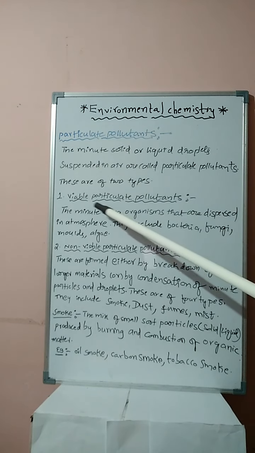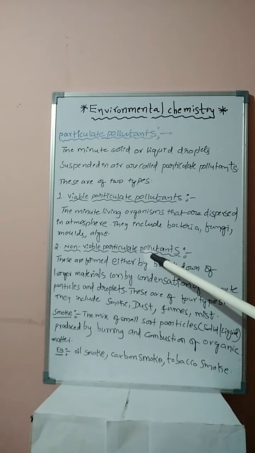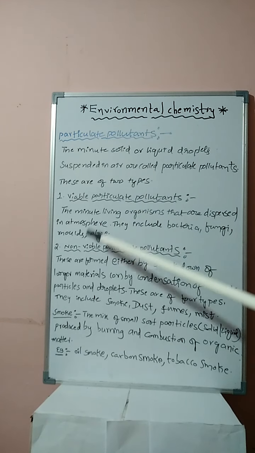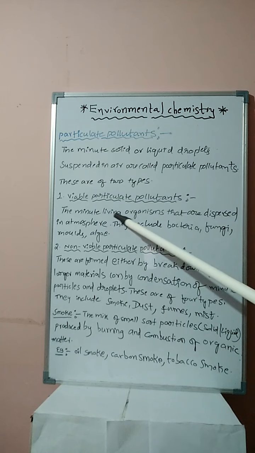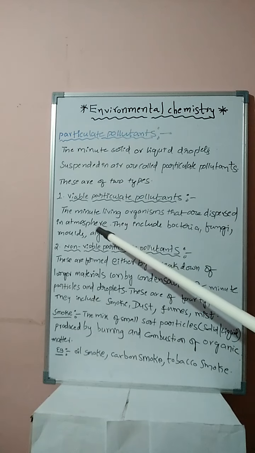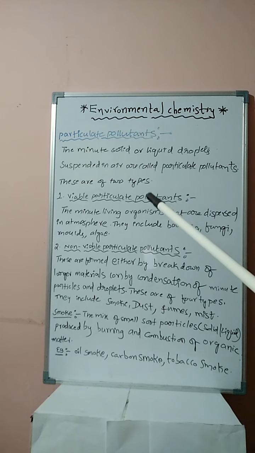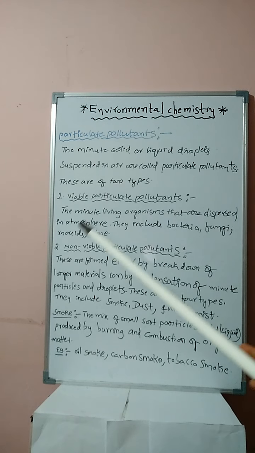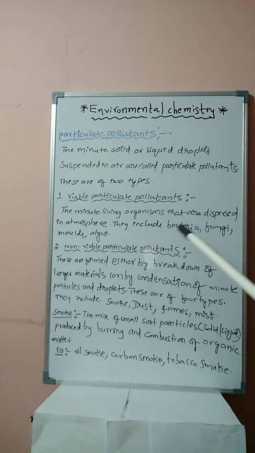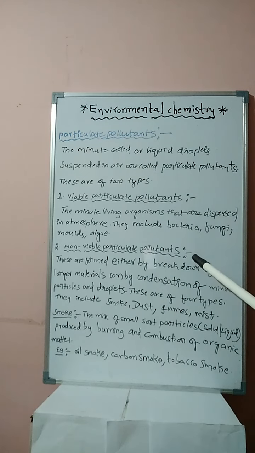These are of two types, students: viable particulate pollutants and non-viable particulate pollutants. We are discussing the definition and examples for each one. The minute living organisms that are dispersed in the atmosphere or air are called viable particulate pollutants. They include bacteria, fungi, molds and algae. All come under minute living organisms.